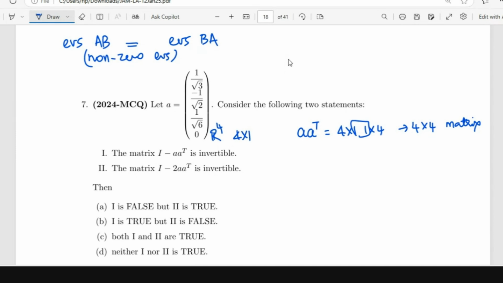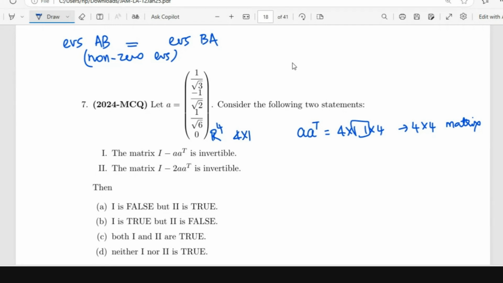Their orders need not be the same. Their ranks need not be the same. Means if we have two matrices A and B, and AB is a matrix and BA is a matrix, and AB and BA have different orders, then the non-zero eigenvalues of AB and BA are the same, with multiplicity also.